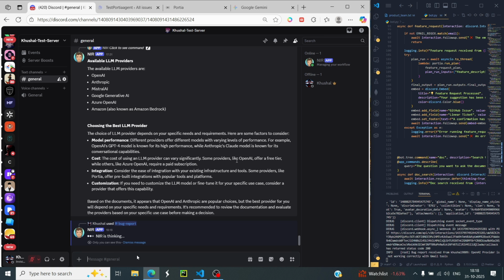We just gave a very layman description of the bug. Now it will go to the product context, take our bug description, and run an LLM analysis over it. It will create a good, descriptive issue description, and then it will open an issue inside our Linear and GitHub. After opening the issues, it will also send the user an email saying, hey, thank you for opening a bug request. We are working on it.